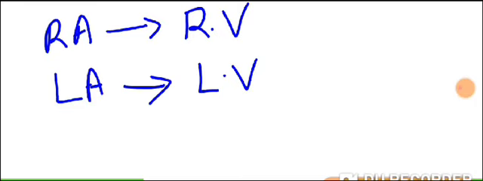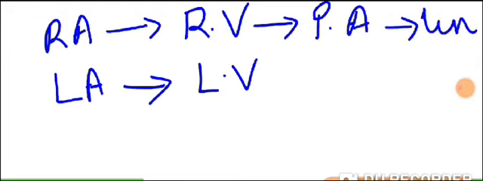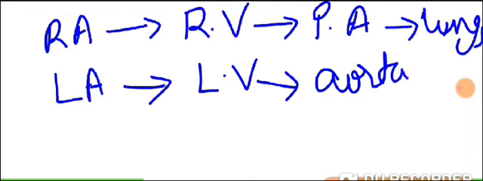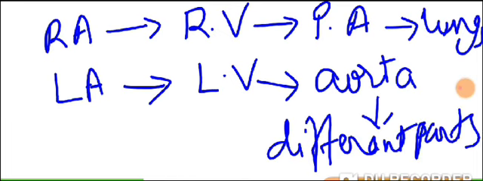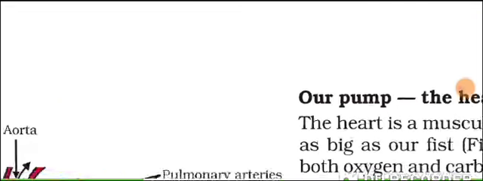Due to contraction of the right ventricle, the blood will be allowed to move into the pulmonary artery. Okay, and from the pulmonary artery, it will reach the lungs for oxygenation. Is that point clear? Whereas from the left ventricle, it will enter into the main aorta. And from the main aorta, what will happen? It will pass to different parts of your body. Is that point clear or not? This is how you sum up your circulation part. Understood? So that is explained over here.